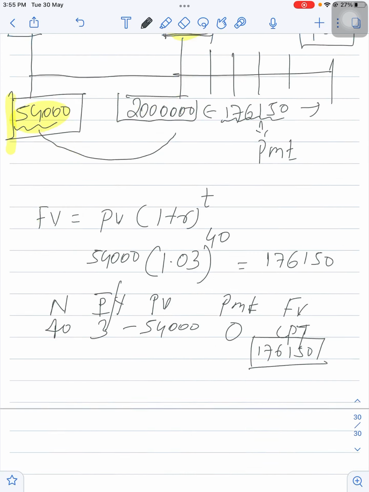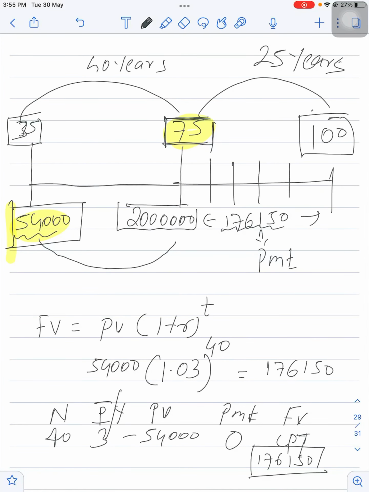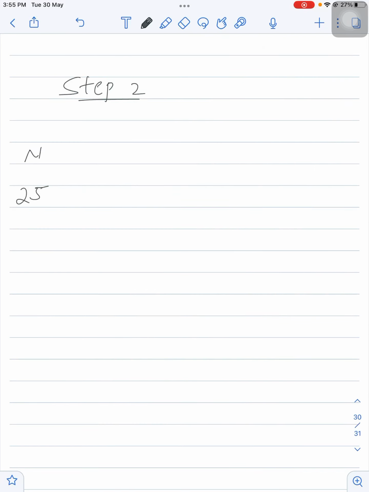So in step 2, I will take N as 25, because I am doing this calculation from year 75 to year 100. So N will be 25. I/Y we will compute. PV I will take as 2 million, and PMT I will take as 1,76,150. Now you need to think logically.